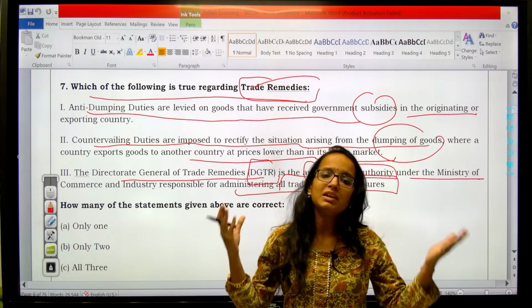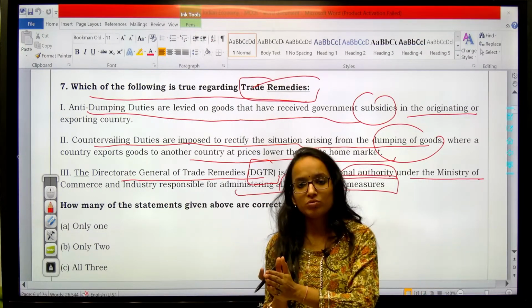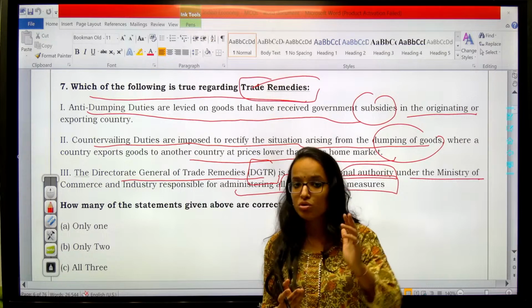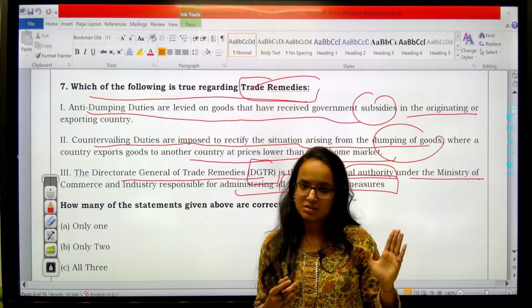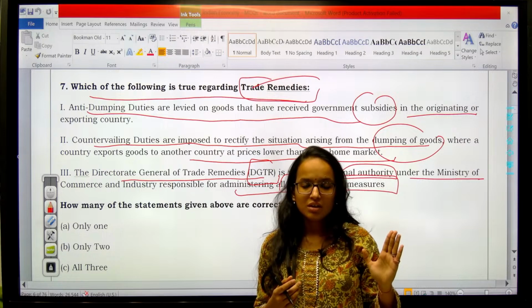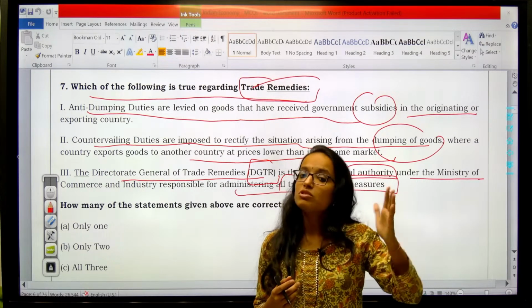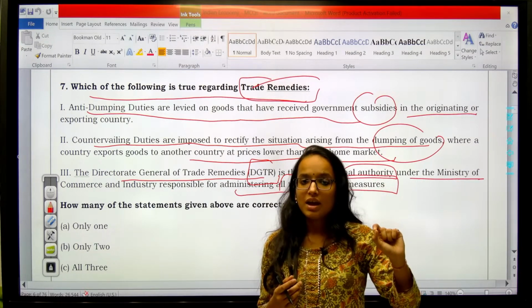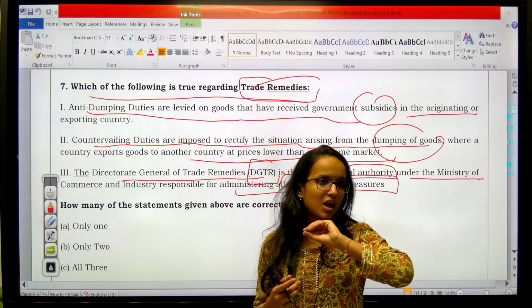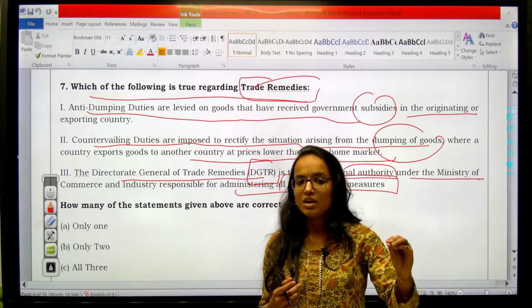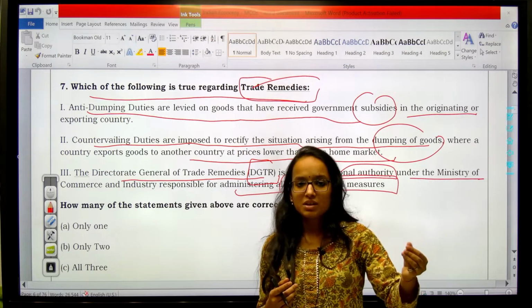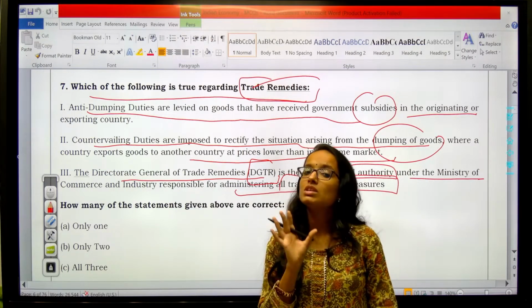They ask something really very different, but you can answer those questions and you have to answer, because if you don't increase your attempts, you will not be able to find your name in the selection list. But why? Because negative marking is also there. And howsoever expert you are in the GS subjects does not ensure your accuracy in prelims.